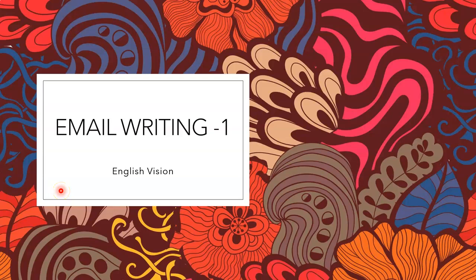In the first part of email writing, we will cover the basics of an email, its parts, and the format of an email depending on who you are writing to. Email, or electronic mail, is a system that enables us to convey our ideas, share our experiences, or to give information to others. It is one of the fastest ways of exchanging digital messages or communication.